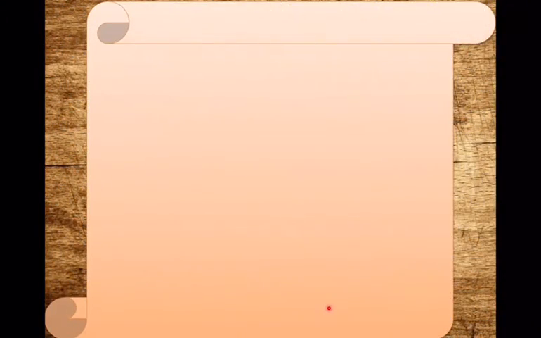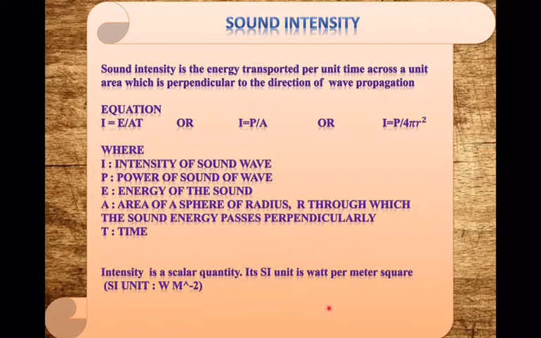So, what is the sound intensity? Sound intensity is defined as the energy transported per unit time across a unit area which is perpendicular to the direction of wave propagation.